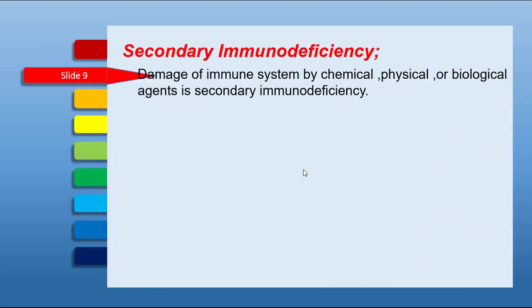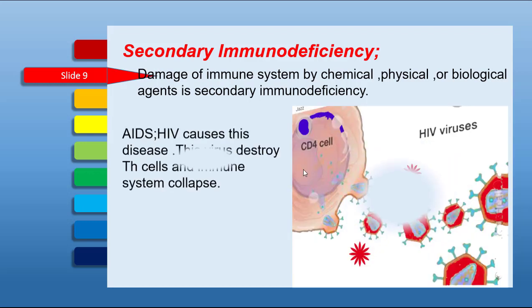Secondary immune deficiency arises due to damage of the immune system by chemical agents such as drugs, physical agents such as radiation, or biological agents such as viruses or bacteria. For example, AIDS is a disease which is caused by the human immunodeficiency virus. This virus destroys the T helper cells or CD4 cells of our immune system.